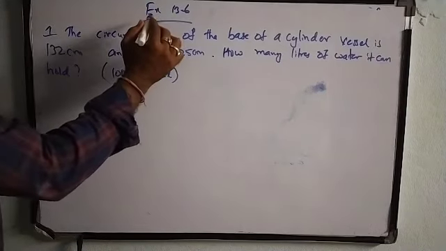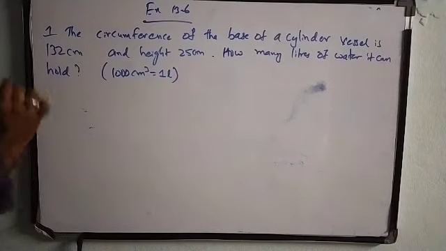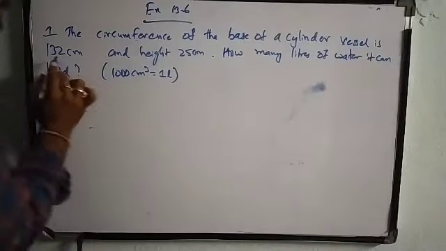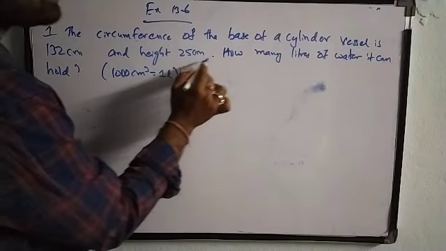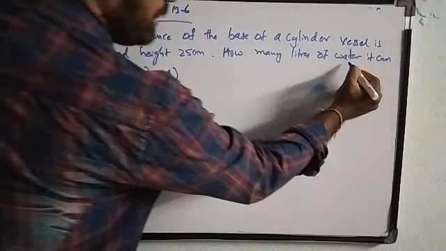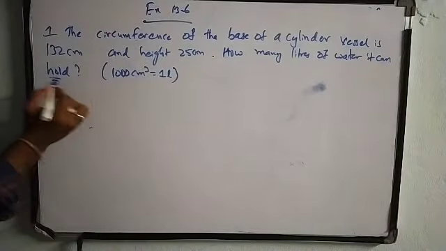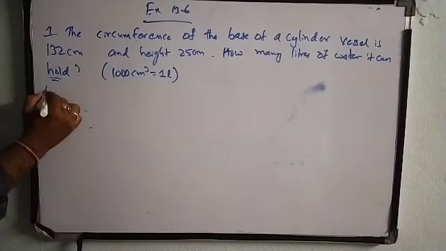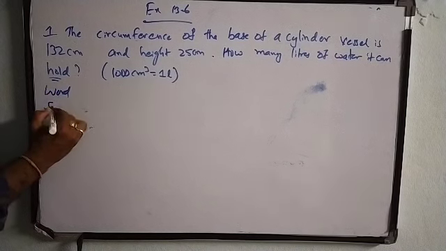Next, we are going to see exercise 13.6 first question. The question is, the circumference of the base of a cylindrical vessel is 132 centimeter and height is 25 centimeter. So how many liters of water can it hold? In the sense, we need to find out the volume. Volume of what shape? Cylindrical shape. So let us see the solution for this.